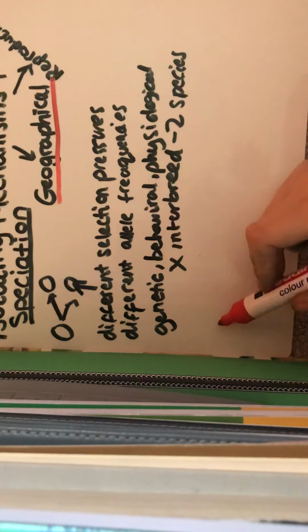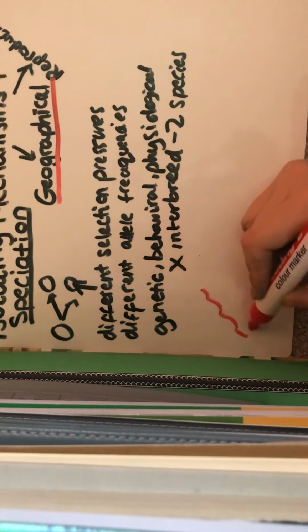So an example of this would be in the Galapagos Islands. So we've got a barrier, let's say it's a lake here. So if we've got a lake, then